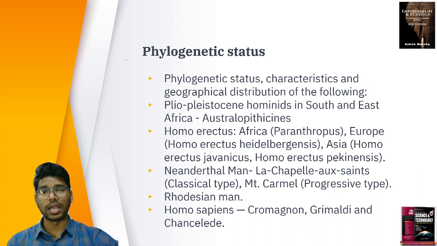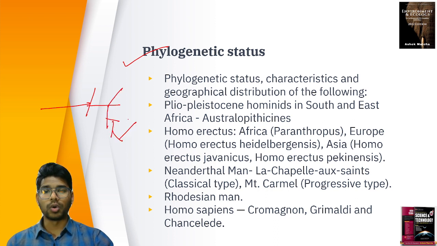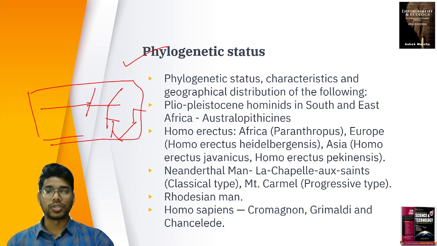And the next we study phylogenetic status. Phylogenetic status means the evolutionary tree: when they evolved, how they diverged or how they converged. The phylogenetic analysis through history, from the beginning till today, is what is studied in phylogenetic status.